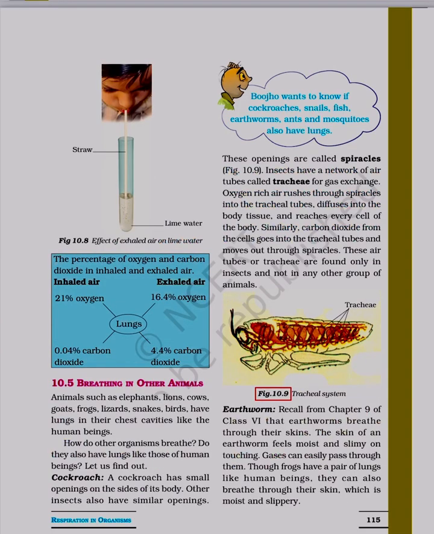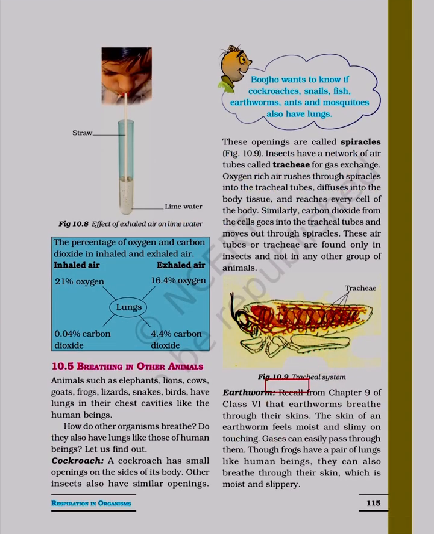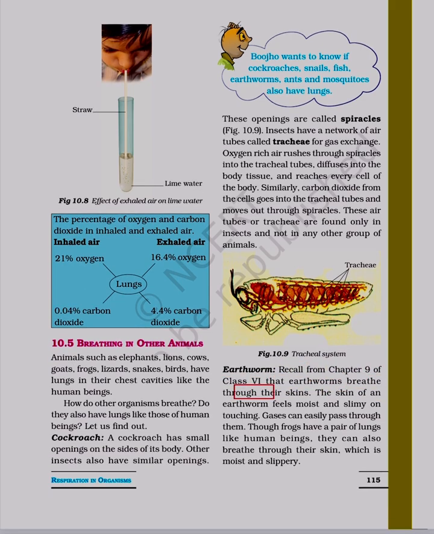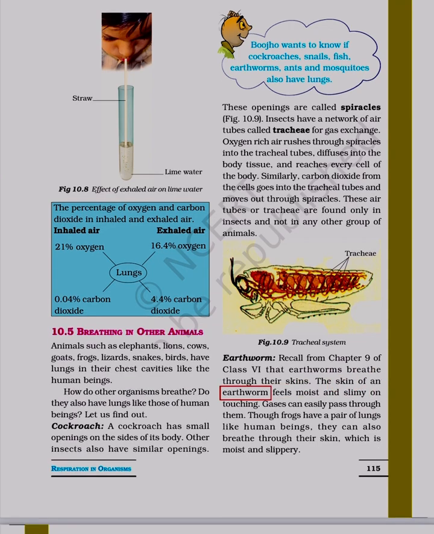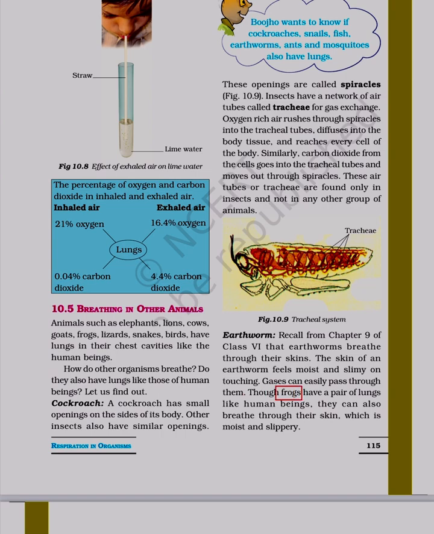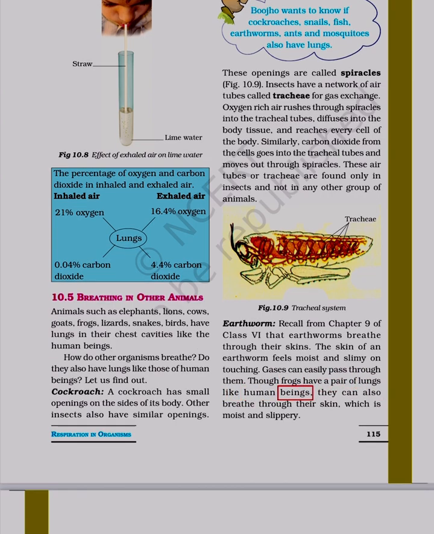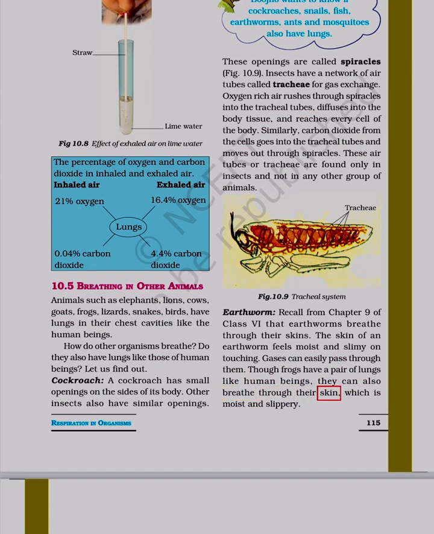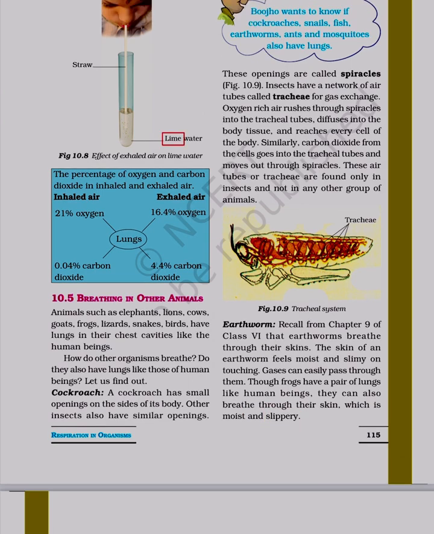Tracheae. Figure 10.9 Tracheal system. Earthworm. Recall from Chapter 9 of Class 6 that earthworms breathe through their skins. The skin of an earthworm feels moist and slimy on touching. Gases can easily pass through it. Though frogs have a pair of lungs like human beings, they can also breathe through their skin, which is moist and slippery. Lime water. Figure 10.8 Effect of exhaled air on lime water.